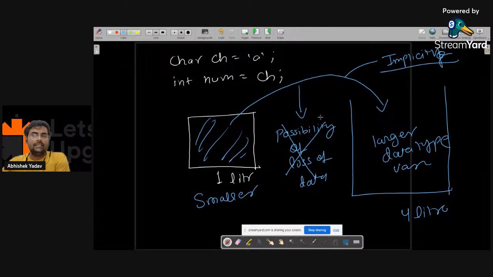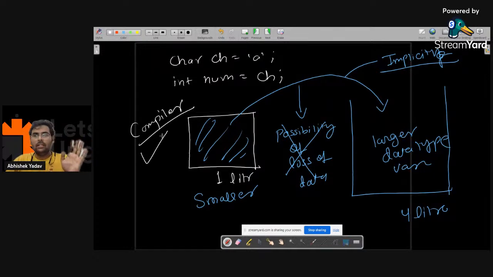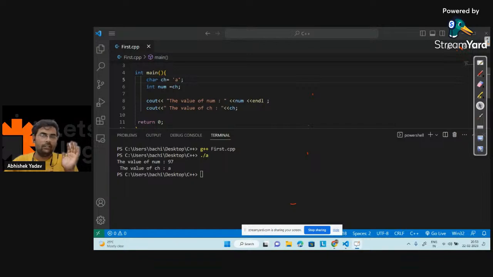And since there is no probability of loss of data, my compiler will say, hey programmer, I will take care of this part. The compiler will take care of this type of conversion. The programmer has to do nothing here. Because there is no loss of data, the compiler says, I will take care of this conversion. So this is called implicit type conversion.